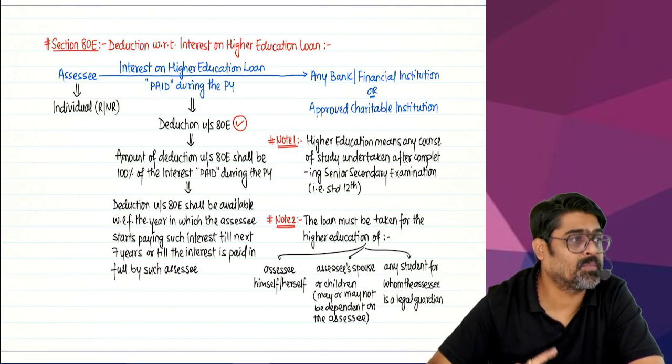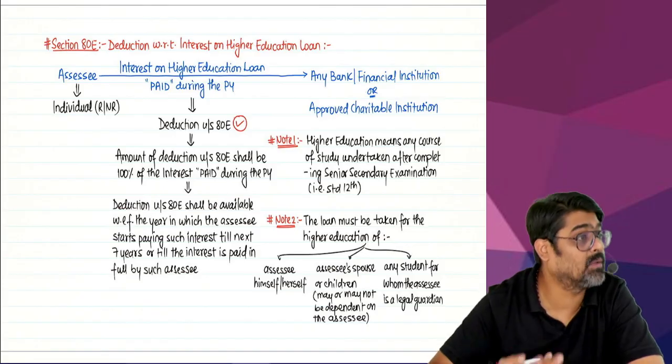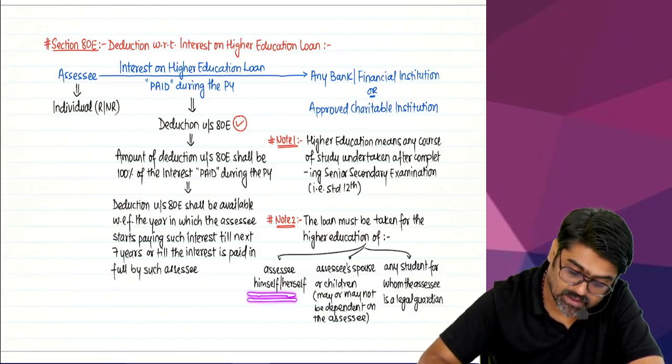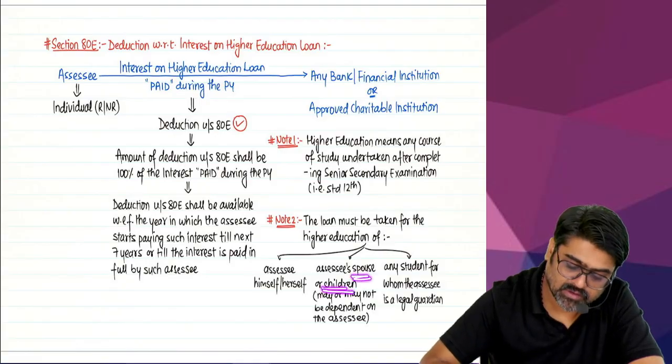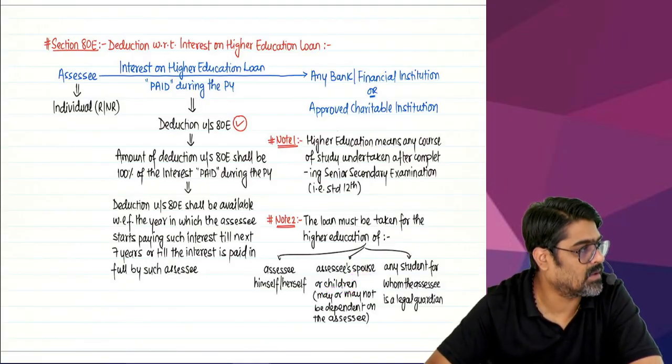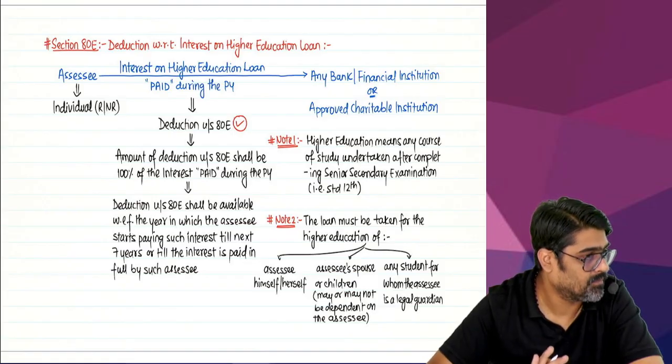Now who is supposed to take that higher education? Assessee himself or assessee's spouse or assessee's children. Now spouse, children may or may not be dependent.